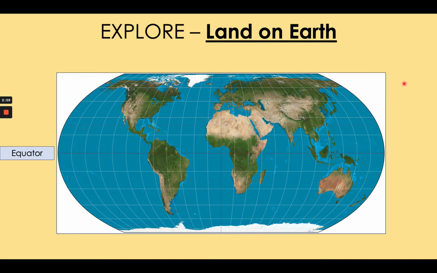The key message from this picture is to notice that more than half of the land on Earth is in the northern hemisphere. In fact, 2/3 of the land on Earth is in the northern hemisphere, with only 1/3 being in the southern hemisphere. That's really important because it affects the climate on Earth.